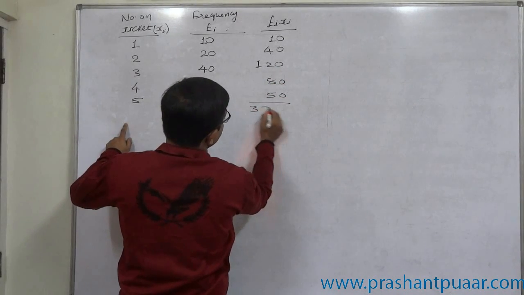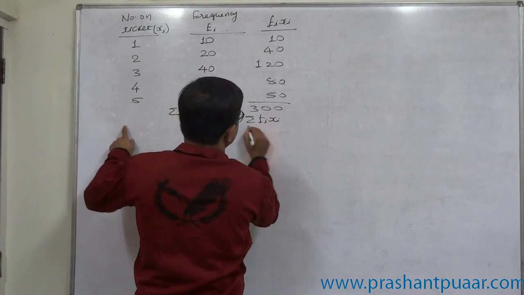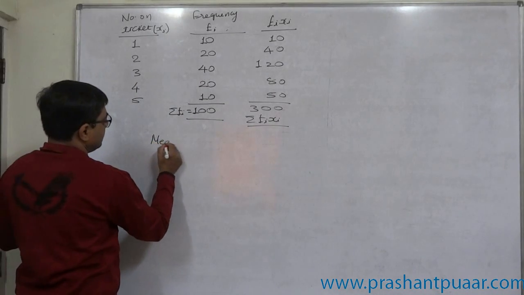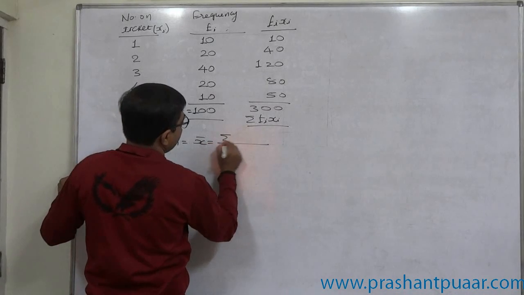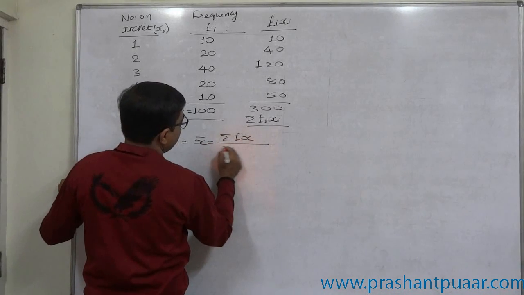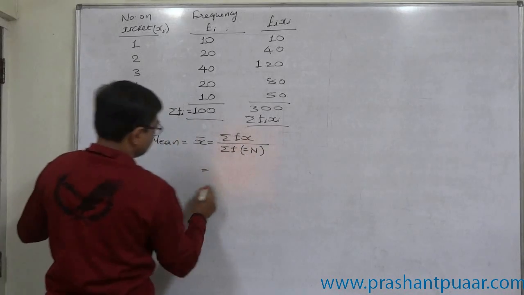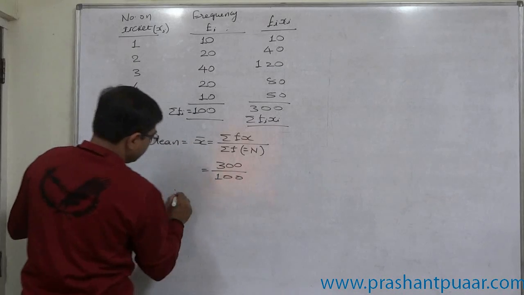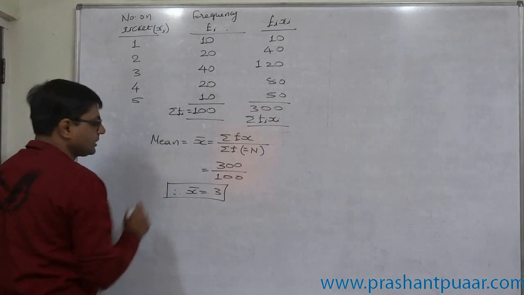The summation comes to 300. It is known as sigma fx. And mean is sigma fx divided by sigma f, or say n. So it is 300 divided by 100. So ultimately the mean of this particular distribution comes to 3.